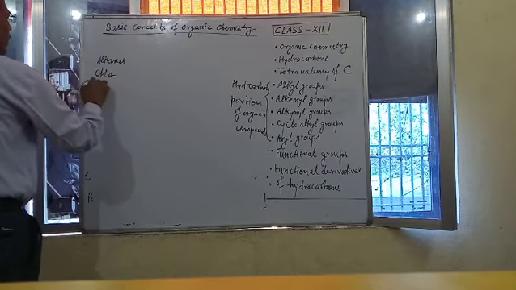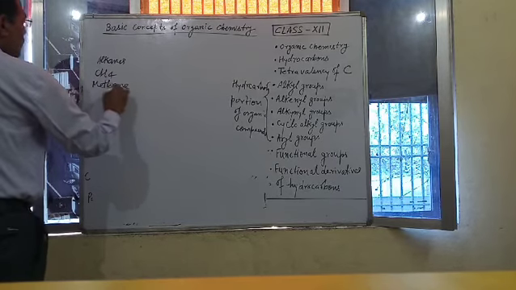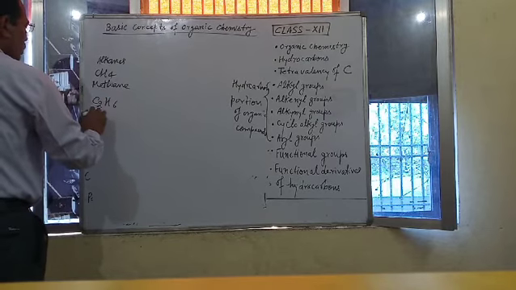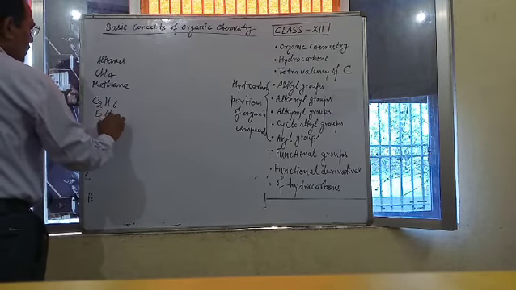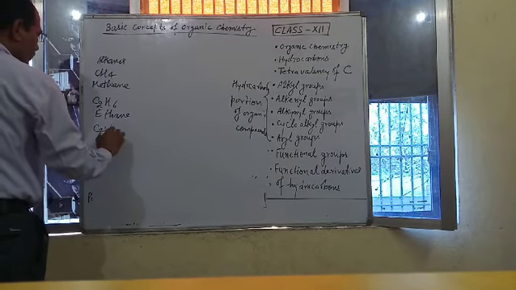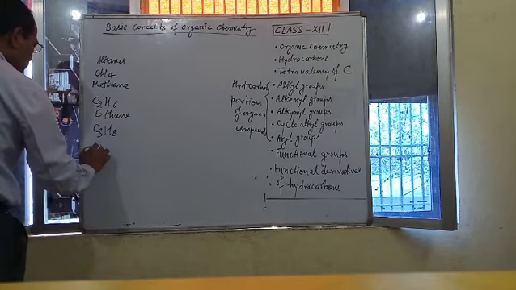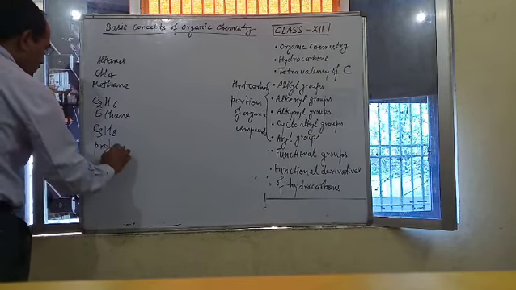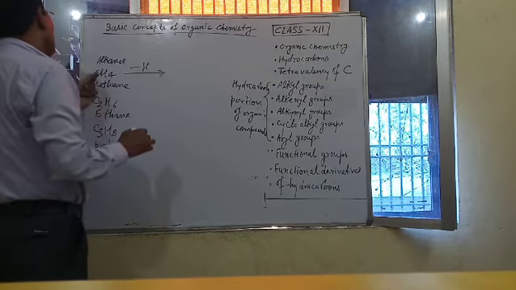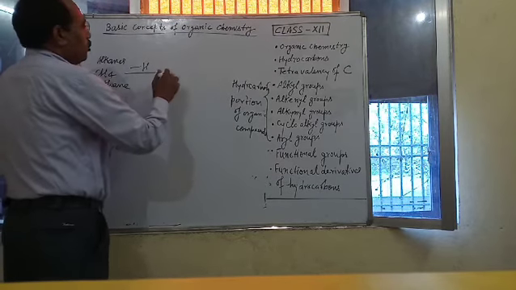CH4 is known as methane. C2H6 is known as ethane. C3H8 is known as propane. When one hydrogen atom is removed from any alkane, we get an alkyl group.